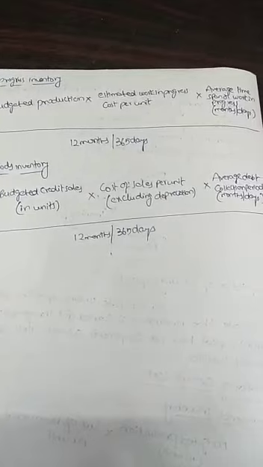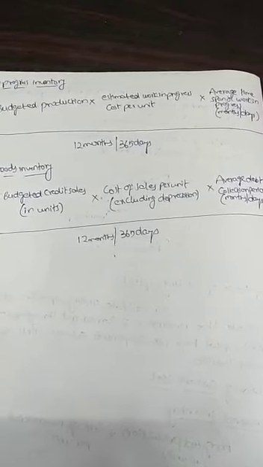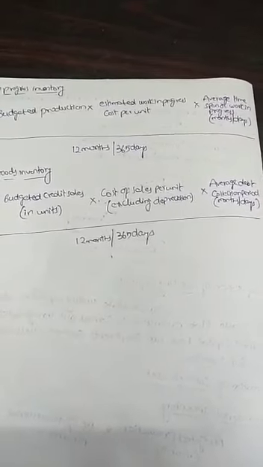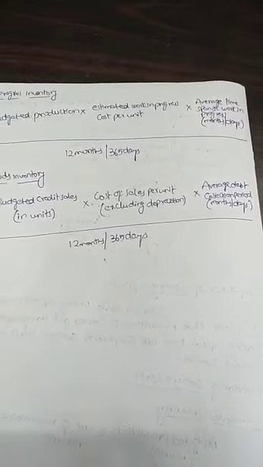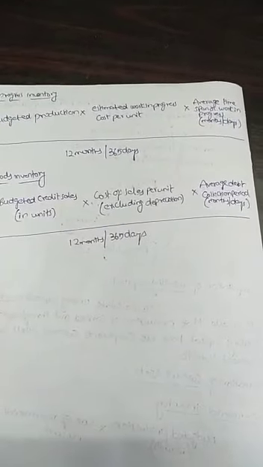And next, finished goods inventory. You can calculate the finished goods inventory using the formula: budgeted credit sales in units into cost of sales per unit excluding depreciation into average debt collection period, in months or in days, divided by 12 months or 365 days.